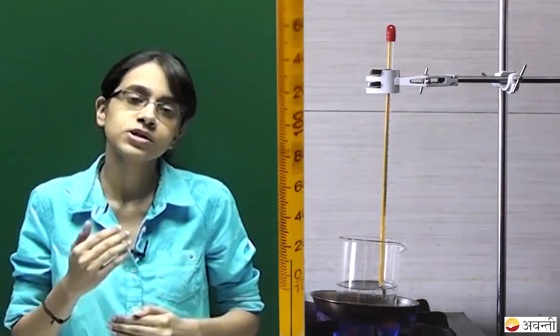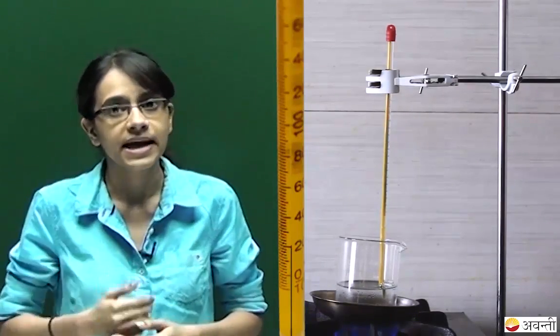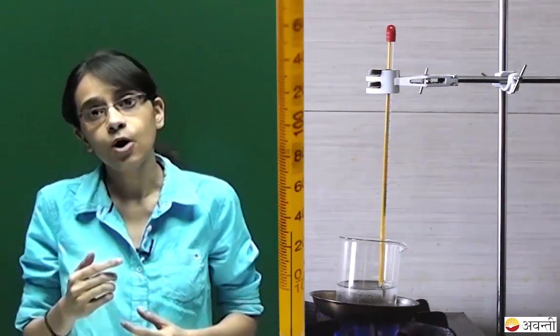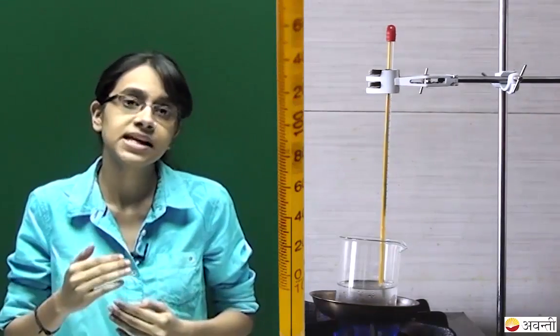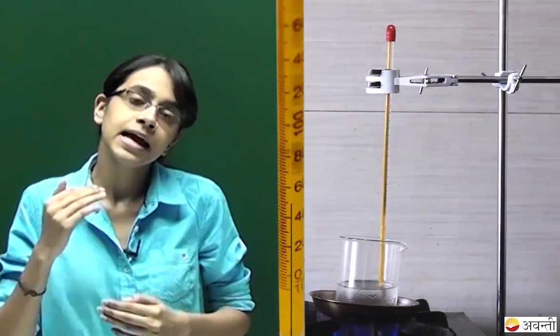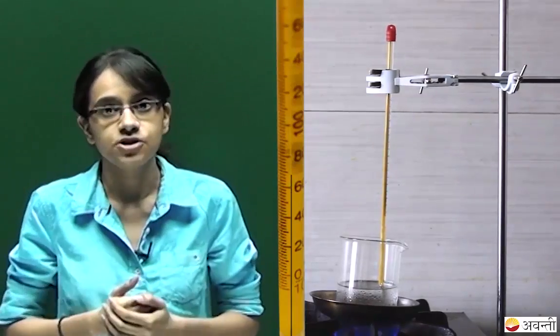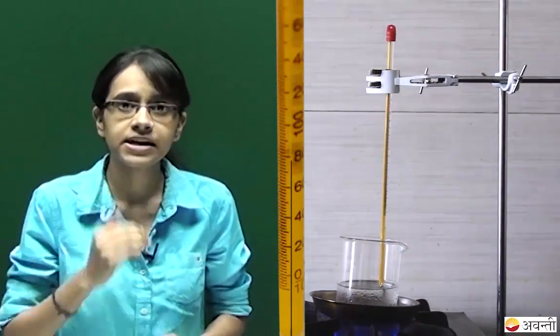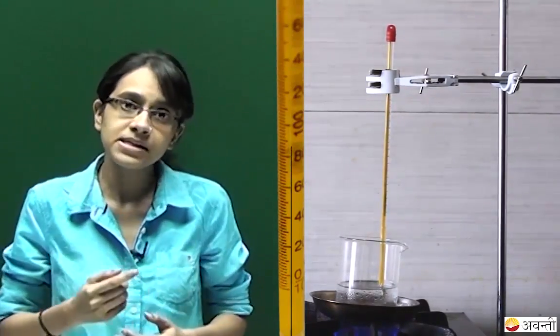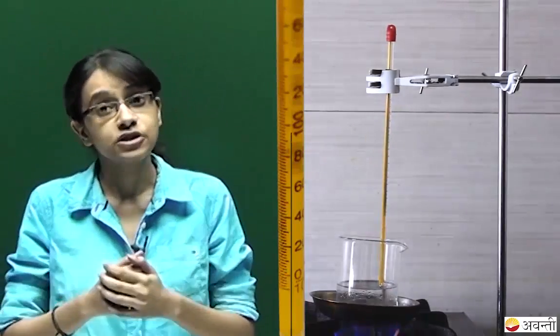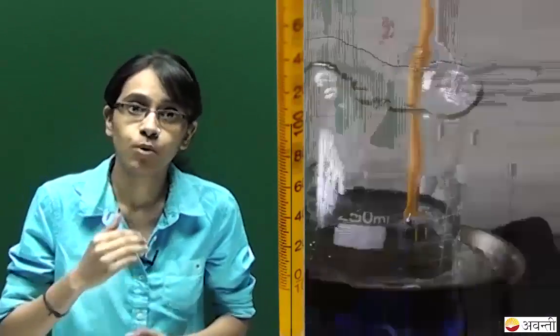Once we have only liquid water existing in the system, we turn on the stove because now we want to convert water into gas or steam. So now when we start heating, we see that the temperature starts rising and finally reaches 100 degrees Celsius. As soon as we hit 100 degrees Celsius, we see that bubbles start forming in the beaker, which means that our water has started boiling.